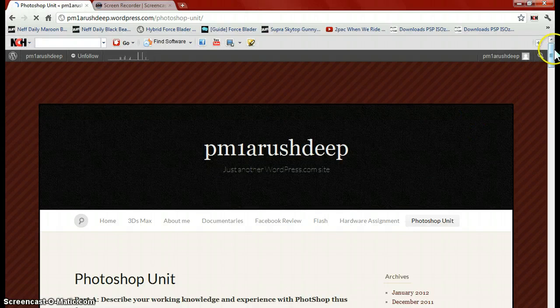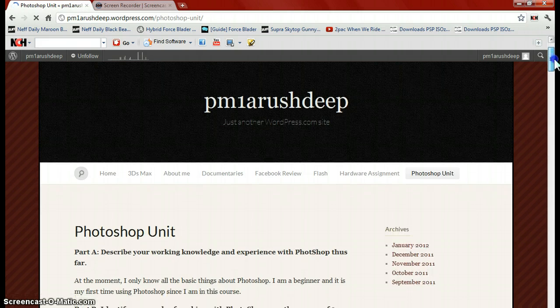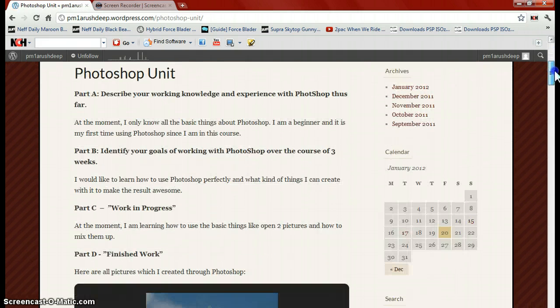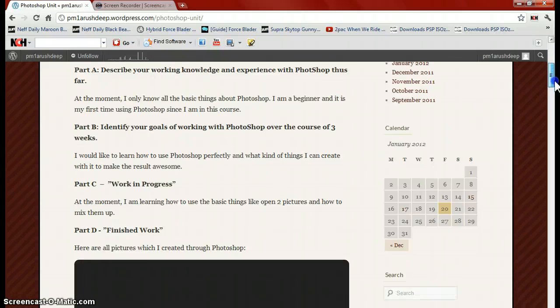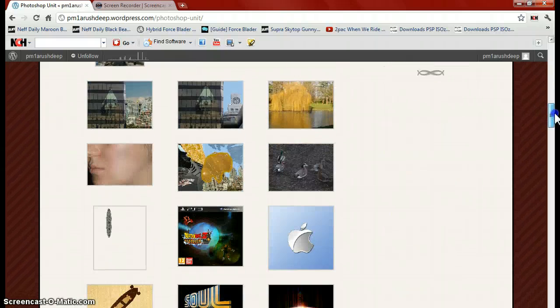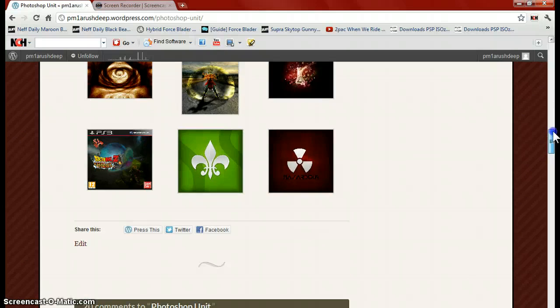Okay, let's go to the next one. Photoshop unit. That was also an interesting unit, and my final project was really hard to do, but I managed it. Because I was a beginner in this unit, I never worked with Photoshop. Like you can see all those pictures, a slideshow again, which I created.